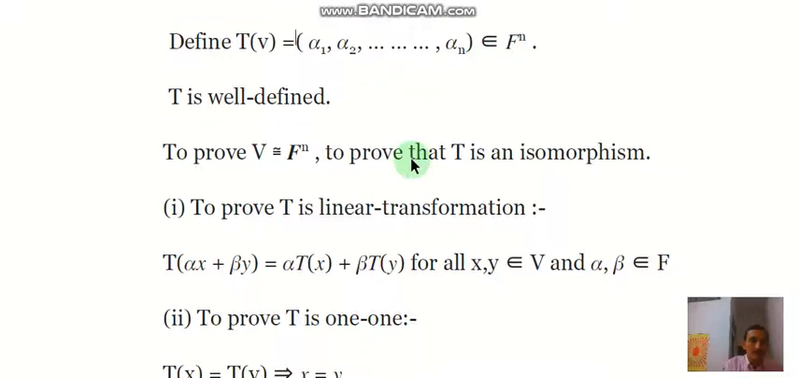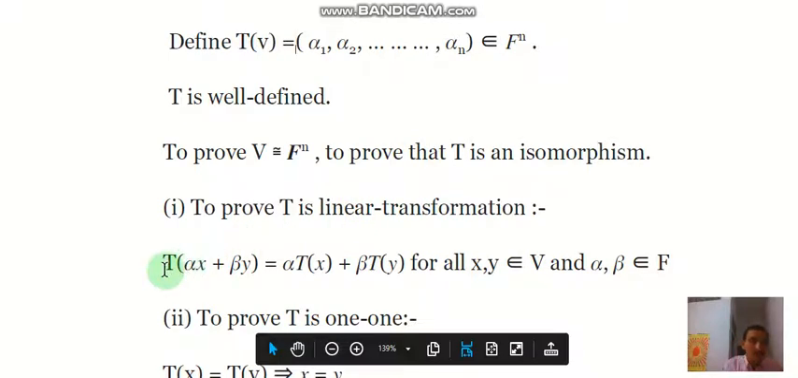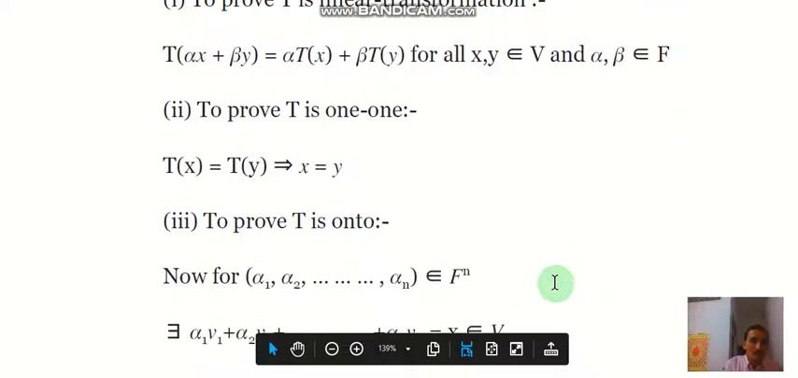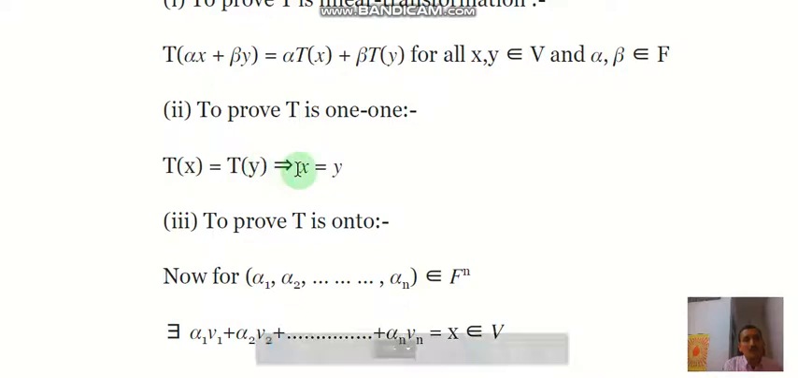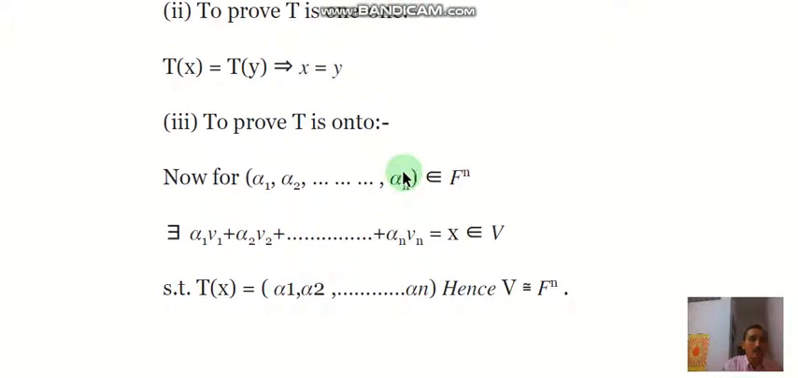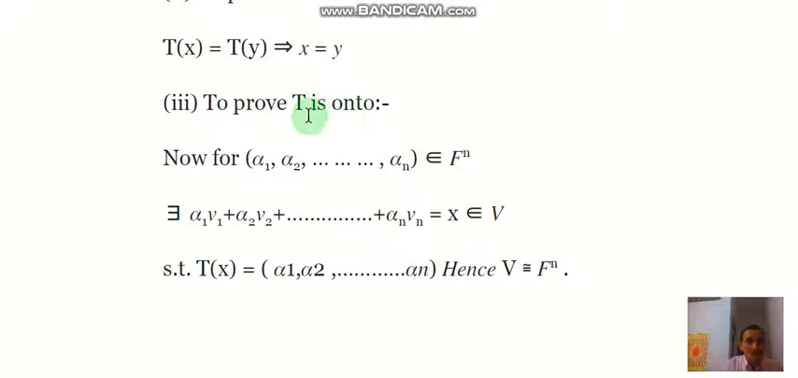First we check that T is a linear transformation. For this you have to verify T of alpha x plus beta y equals alpha Tx plus beta Ty for all x, y belonging to V and alpha, beta belonging to the field F. Next, to prove that T is 1-1, you have to prove that Tx equals Ty implies x equals y. And for onto, to prove T is onto, take alpha 1, alpha 2, alpha n belonging to